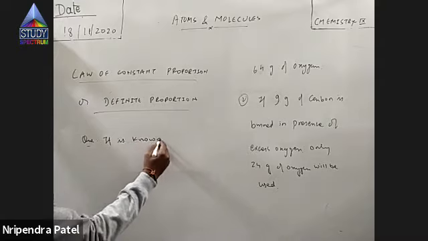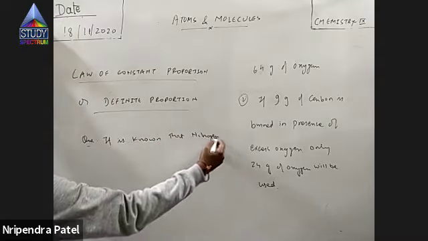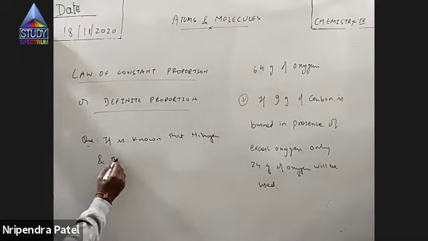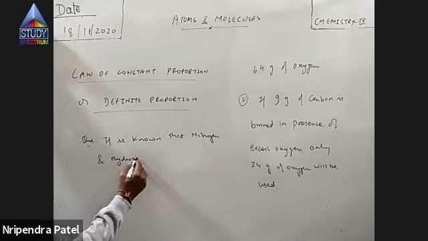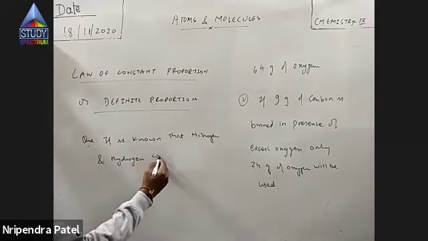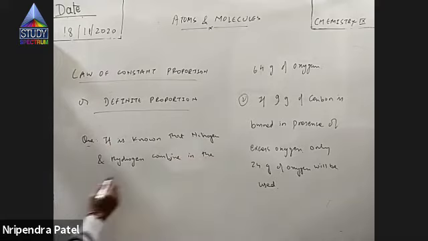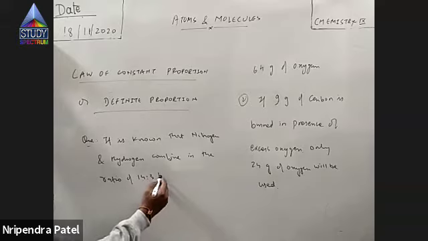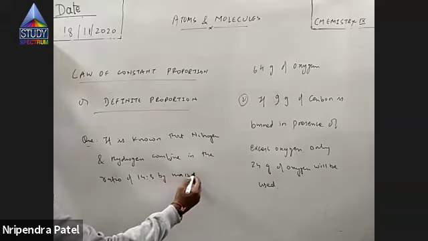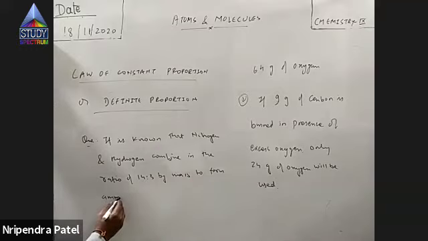It is known that nitrogen and hydrogen combine in the ratio of 14:3 by mass to form ammonia, right?